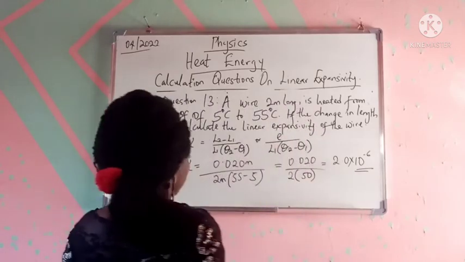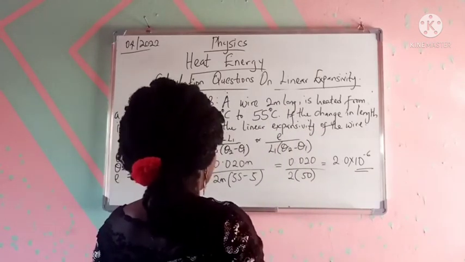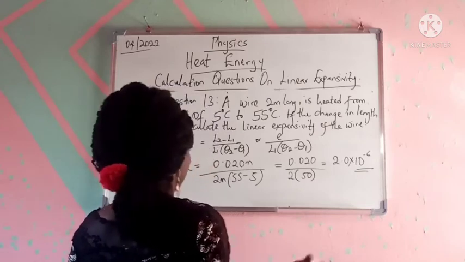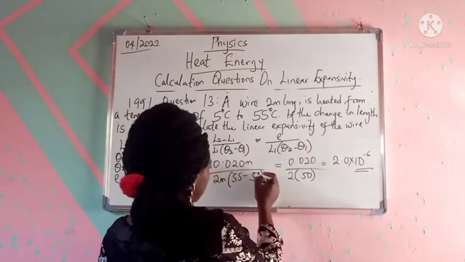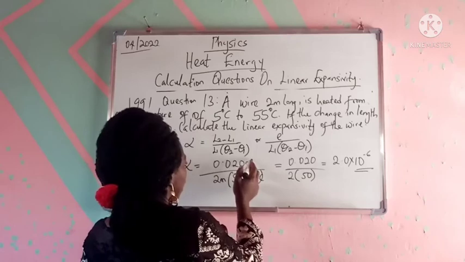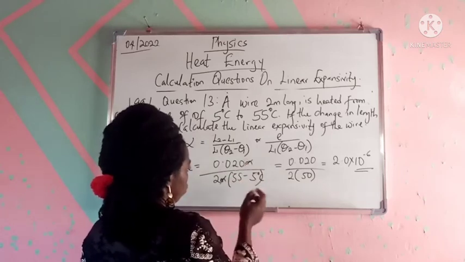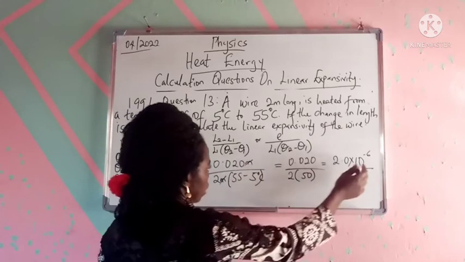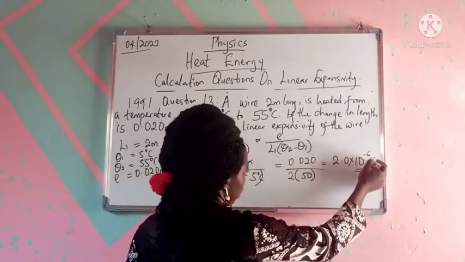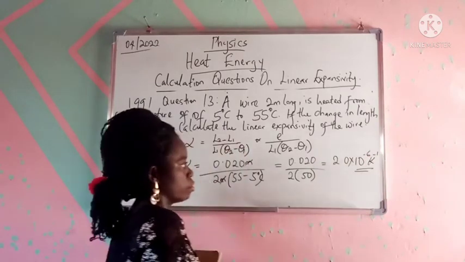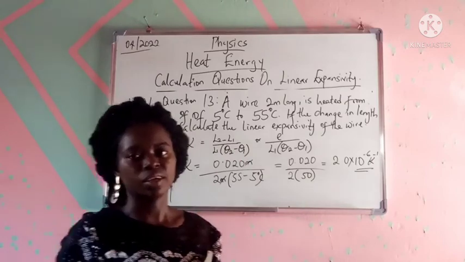Alright, so that will be all for linear expansivity. But don't forget that this is in degrees Celsius. Length will cancel with length, so my final SI unit will be per degree Kelvin. So that's the SI unit.